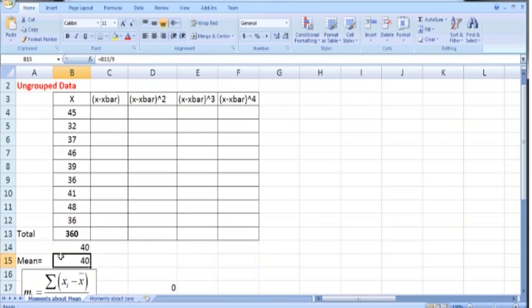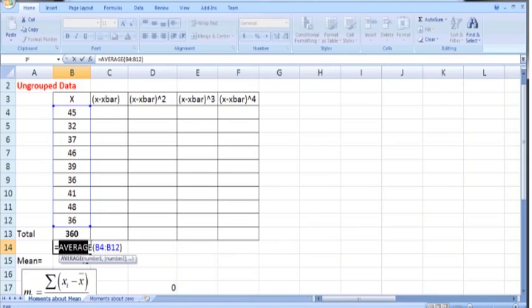So you can use both methods, summation x over n, or you can directly use the built-in average function. In future I will prefer this average function in order to calculate the arithmetic mean. But if you are calculating the arithmetic mean using a simple calculator and your notebook, and not using Excel, then obviously you need to add up all the values. That is, first you need to calculate summation x, and then divide this sum of x values by the total number of x values. So summation x over n.